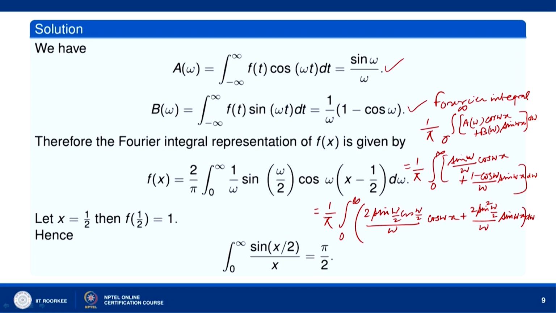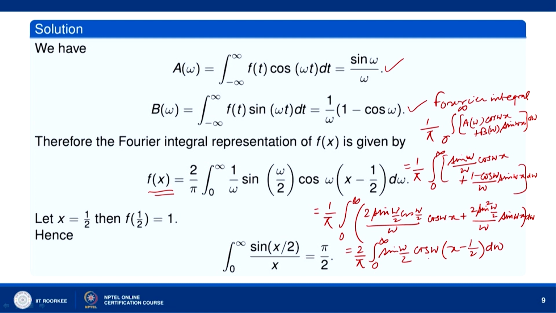And this will be 2 over pi integral 0 to infinity sin omega by 2 over omega, which we can write outside, times [cos omega by 2 cos omega x plus sin omega by 2 sin omega x], that is cos of (omega x minus omega by 2), d omega.